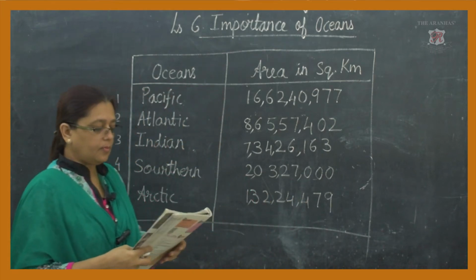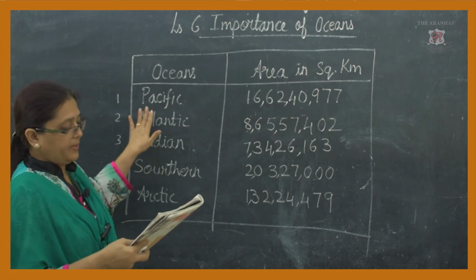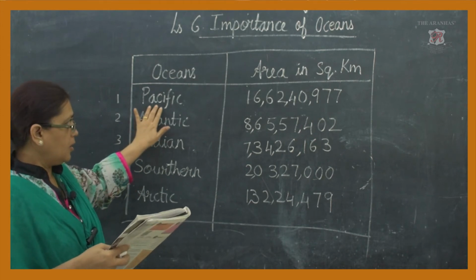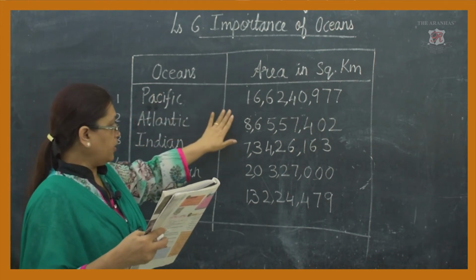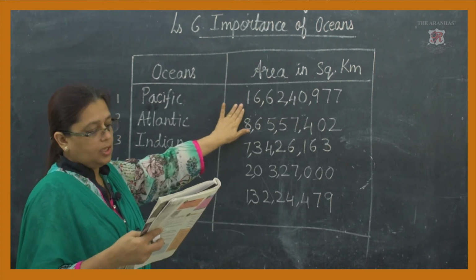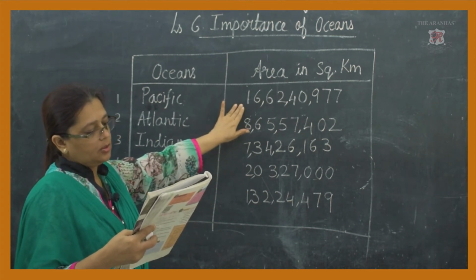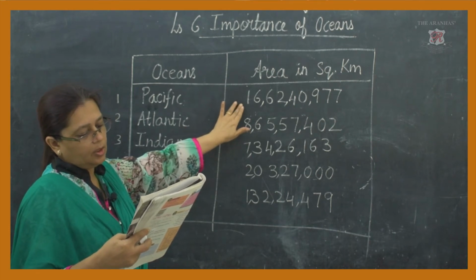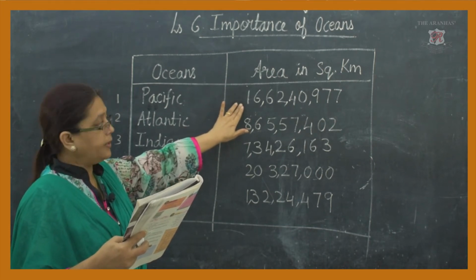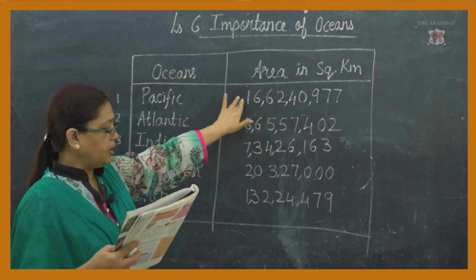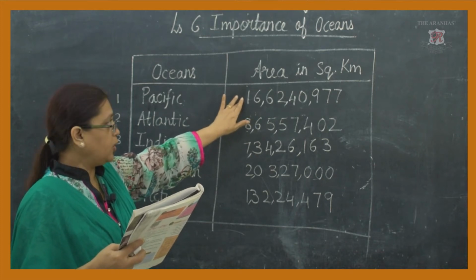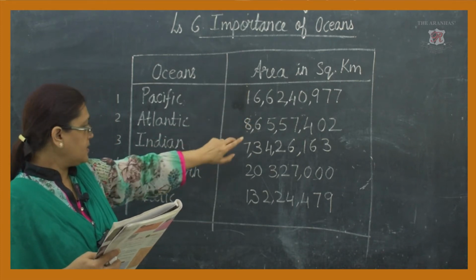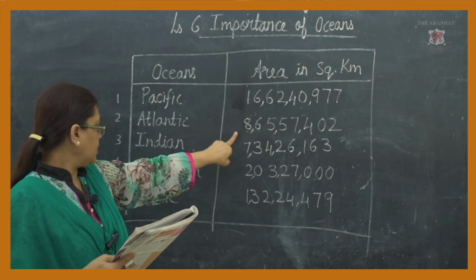Now, here they have given Pacific Ocean. How much is it? The area of Pacific Ocean is 16 crores 62 lakhs 40,977 square kilometers, right? Second one, Atlantic Ocean.